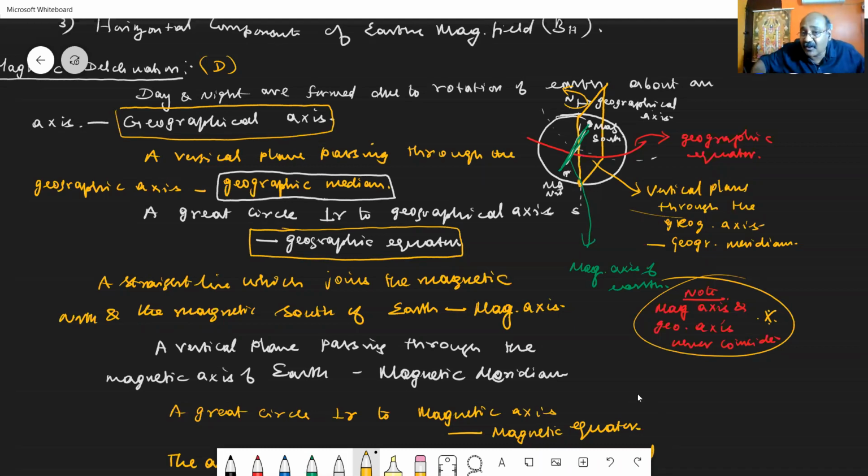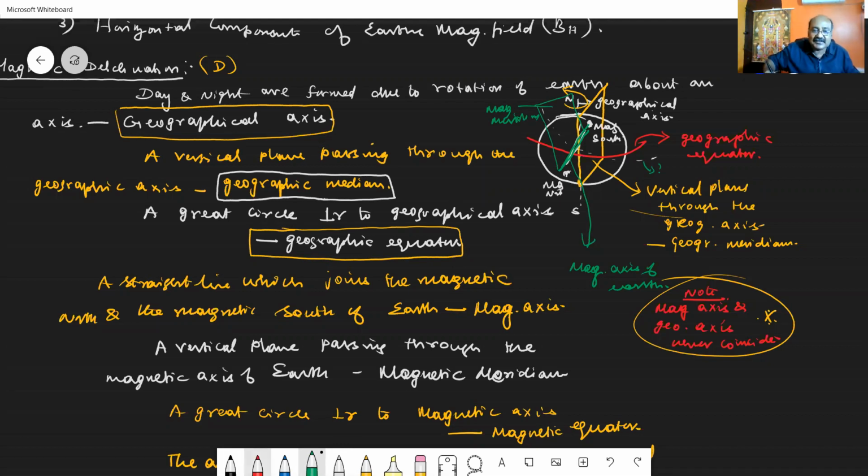That was drawn here with the green color. If you are taking a vertical plane passing through the magnetic axis, that vertical plane is called the magnetic meridian. Now you drop a great circle perpendicular to the magnetic axis, this one. Perpendicular to the magnetic axis gives you the magnetic equator.